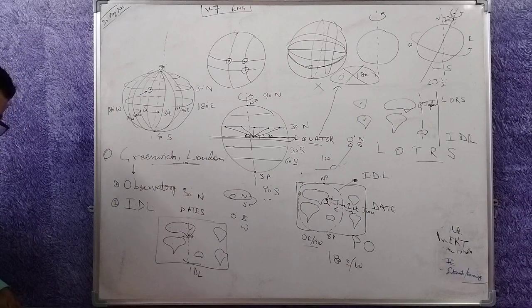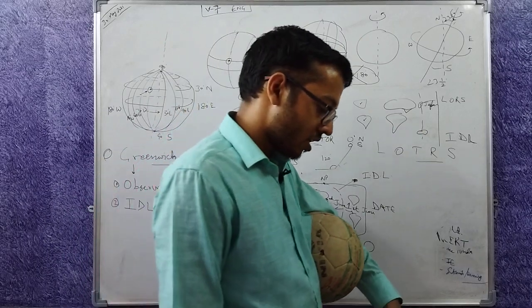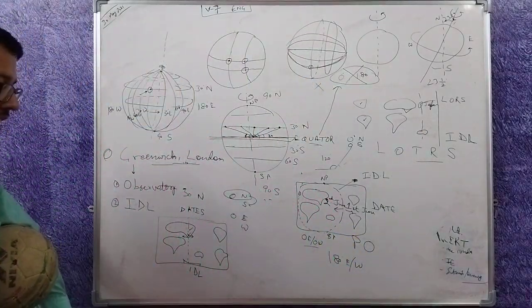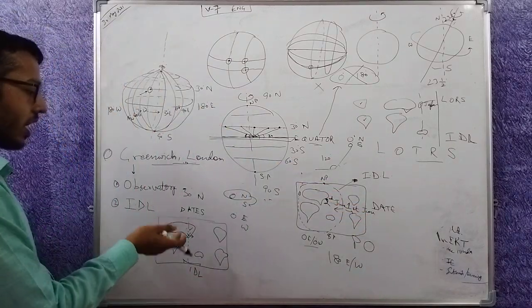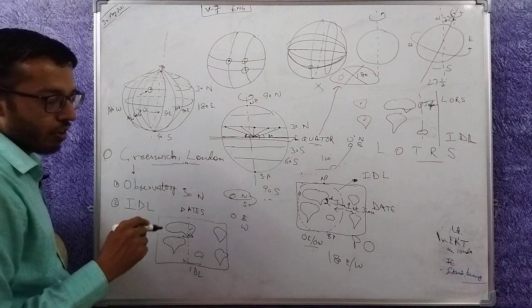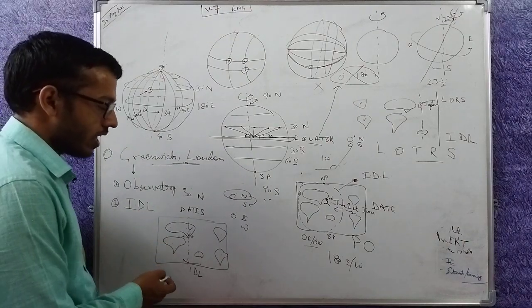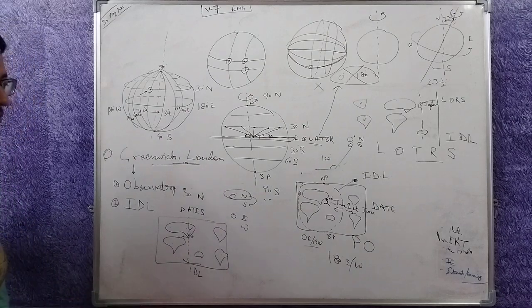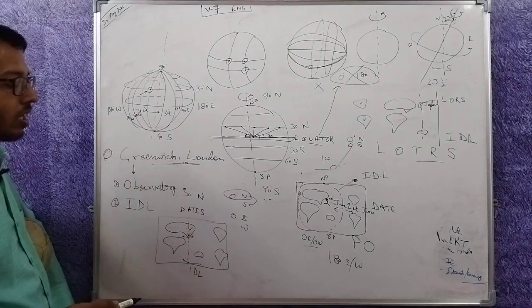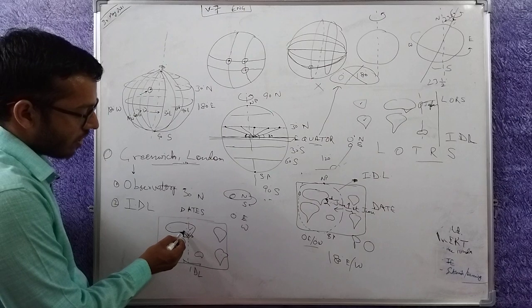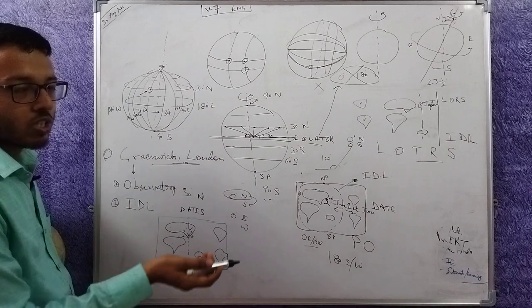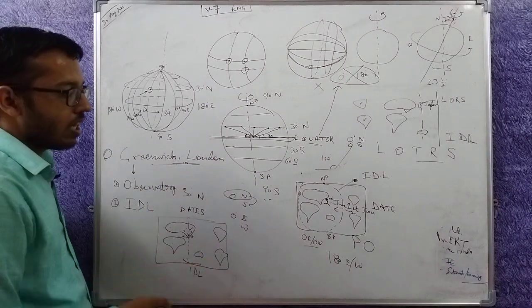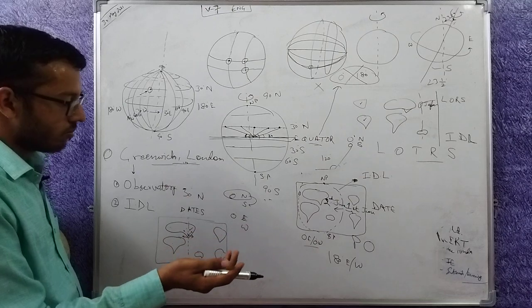So let's say this is the line in India, and I am standing in India right now. When I cross here, the date changes for me. When I come back here, the date changes for me. All the people living there would observe one date, and all the people living here would observe another. That would make a lot of confusion. If I tell my friend, meet me on Wednesday, and I am located here and my friend is located there, Wednesday is different for me and for him. He will come on some other day and then say you didn't come. I will say that I came but you didn't come.